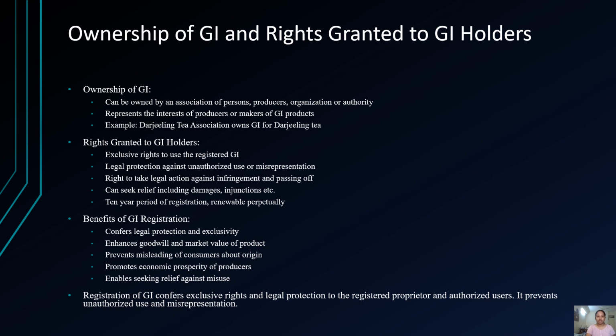Benefits of GI registration: it confers legal protection and exclusivity, enhances goodwill and market value of the product, prevents misleading of consumers about origin, promotes economic prosperity of producers, and enables seeking relief against misuse. Registration of GI confers exclusive rights and legal protection to the registered proprietor against unauthorized use and misrepresentation.